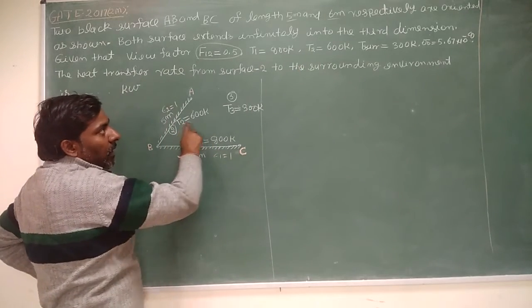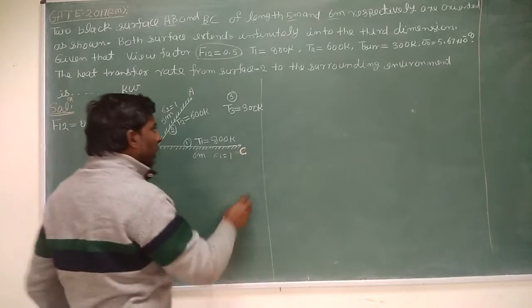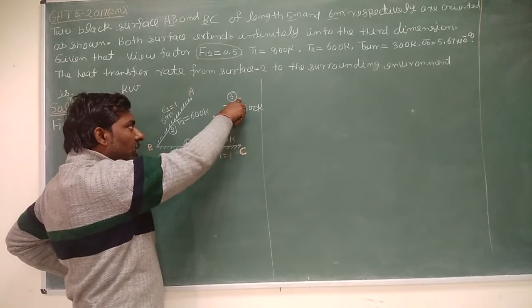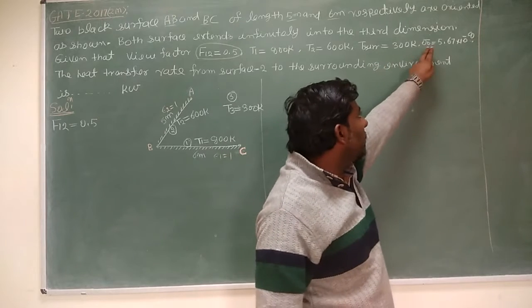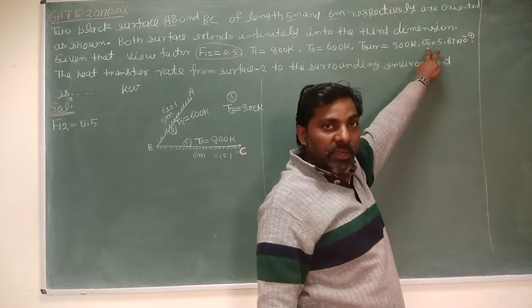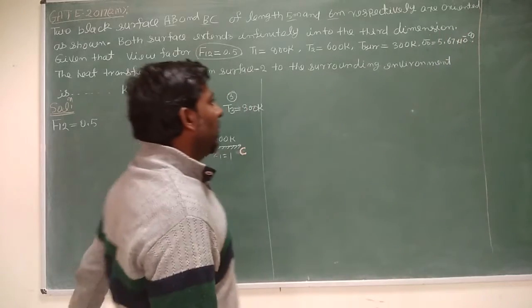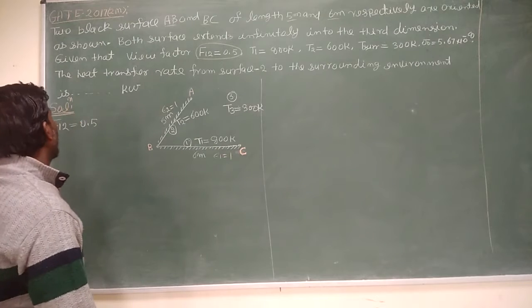The surrounding temperature is 300 Kelvin. So the third body is the surrounding, and its temperature is 300 Kelvin. The Stefan-Boltzmann constant sigma is 5.67 into 10 to the power minus 8 watt per meter square Kelvin to the power 4.